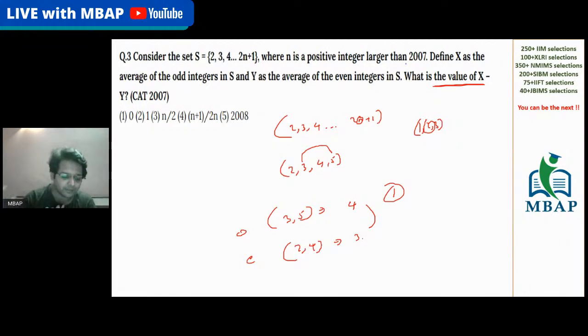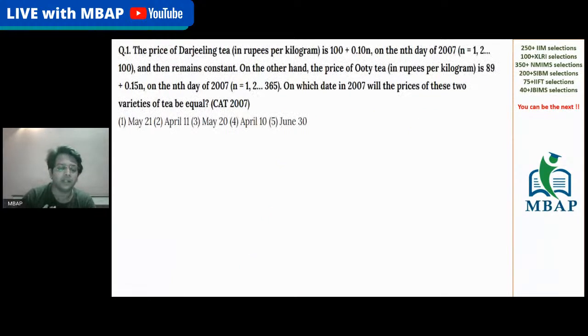It doesn't change. So why should I consider 2007? Am I mad? I will not do that. If the questions can be solved by simply looking at the values, you would be able to solve them faster. Let's take up this question.